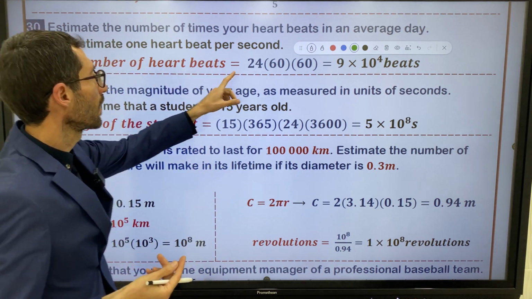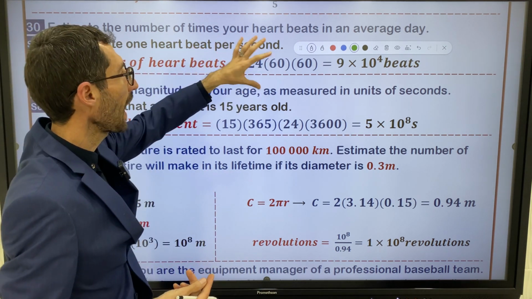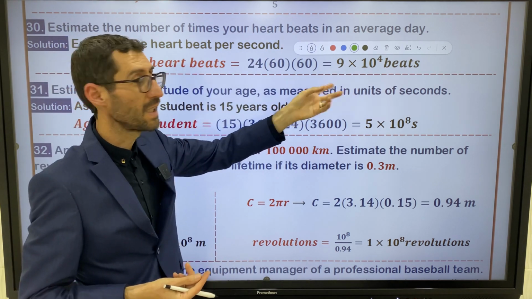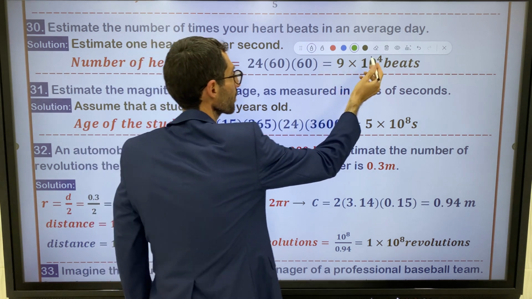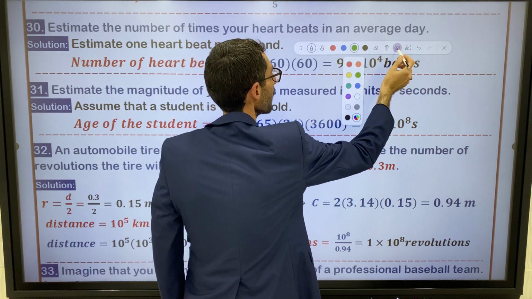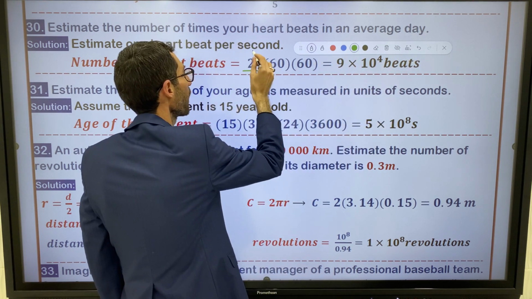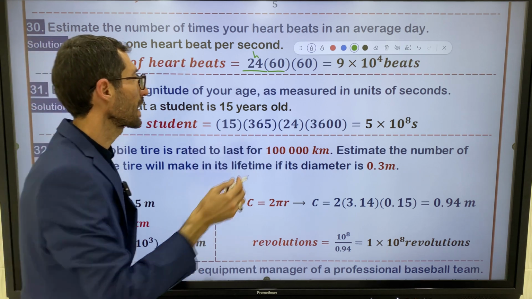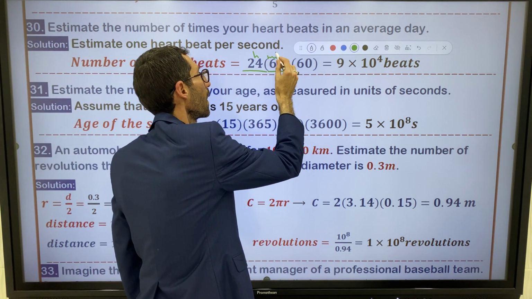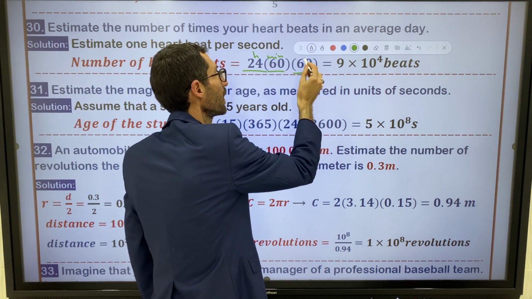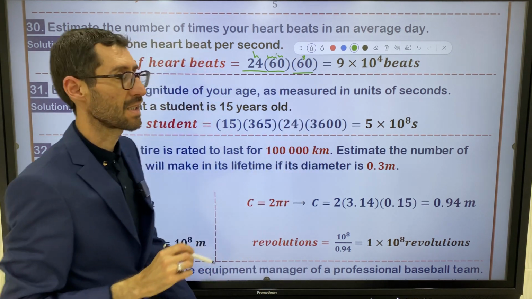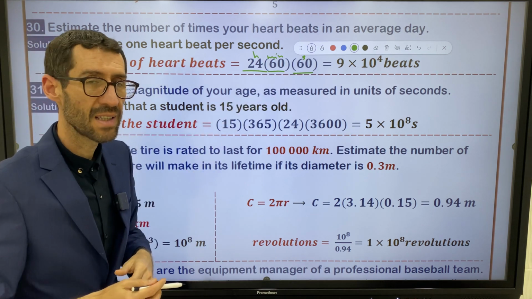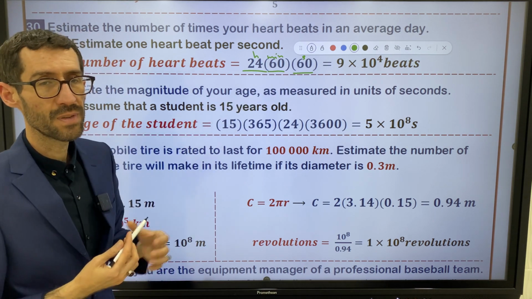Number of heartbeats, 24 what? How many hours are there in one day? 24 hours. This is the number of hours. How many minutes are there in 1 hour? 60. This is the number of minutes. How many seconds are there in 1 minute? 60. You have to multiply these numbers, and this is the answer to the question.